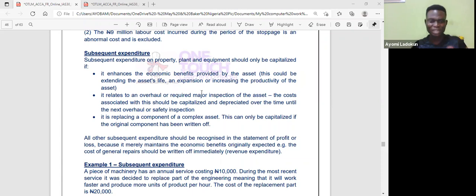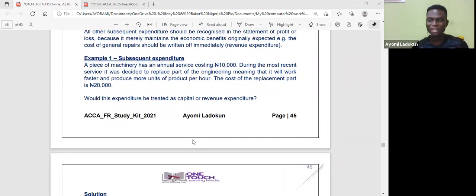So let's look at a question to demonstrate what I've said. A piece of machinery has an annual service costing 10,000.